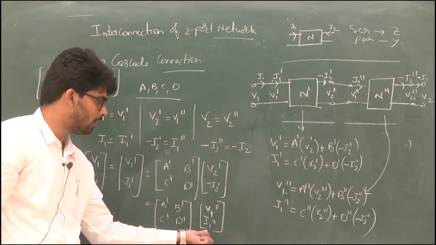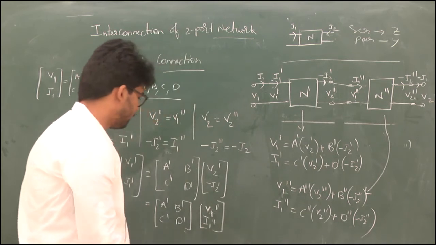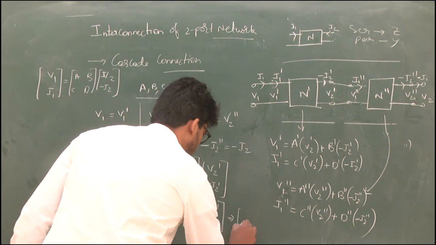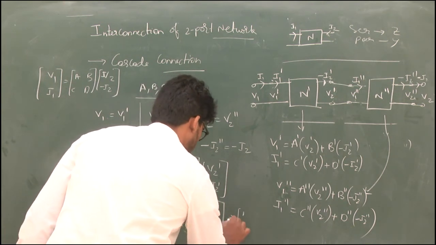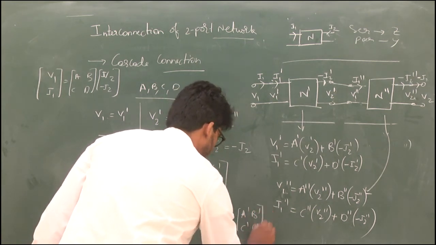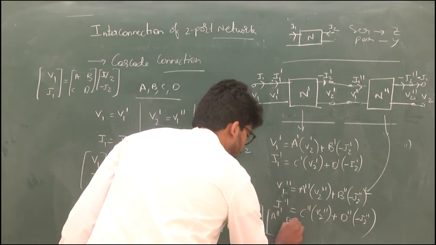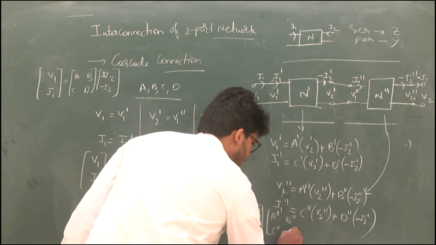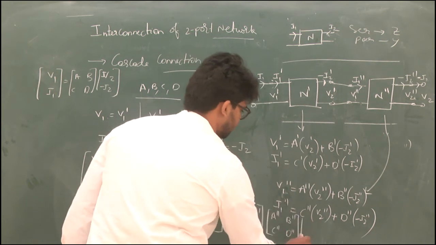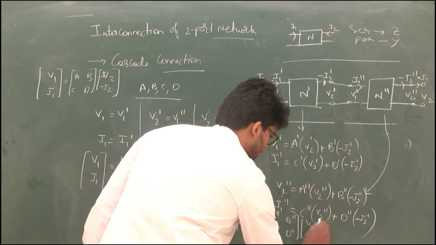So V1 double dash and I1 double dash, we substitute these equations here: A double dash, B double dash, C double dash, D double dash times V2 double dash and minus I2 double dash.